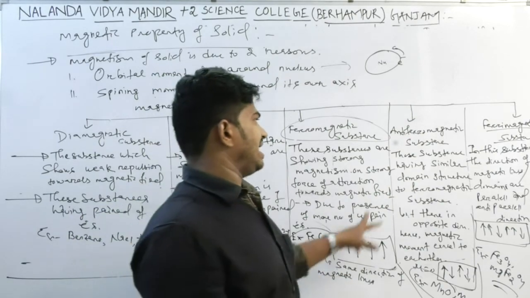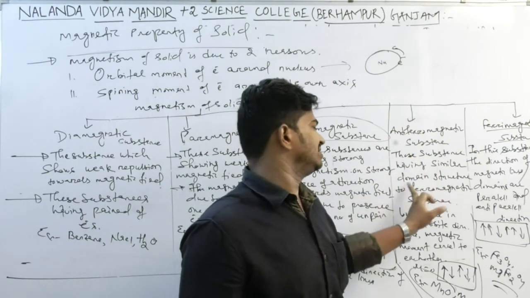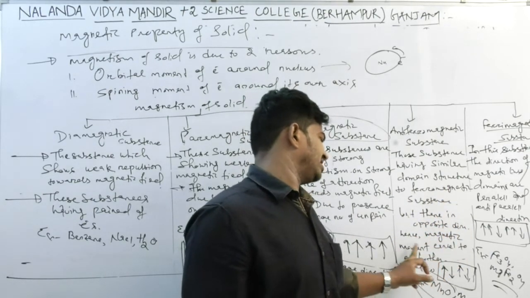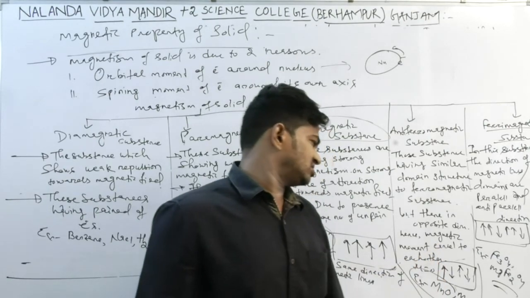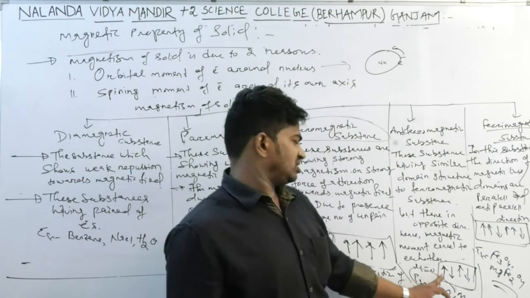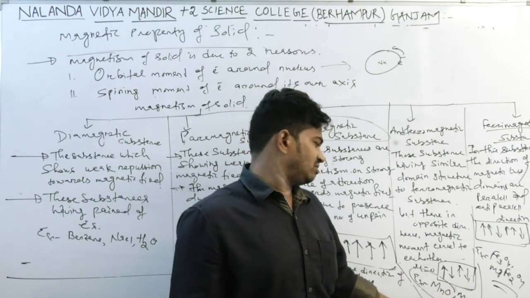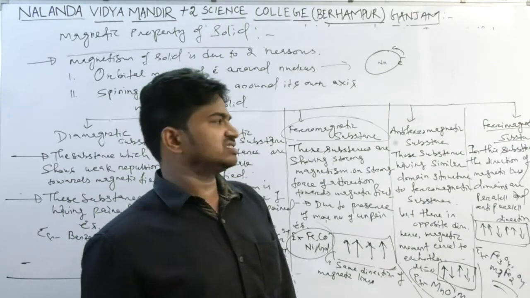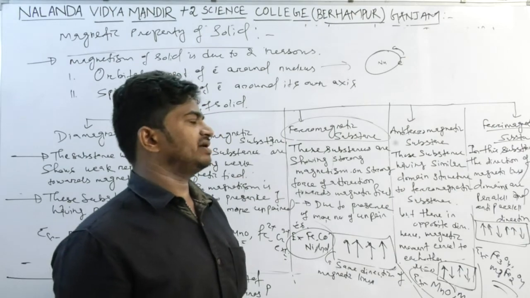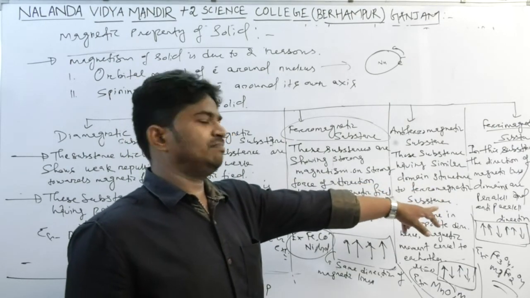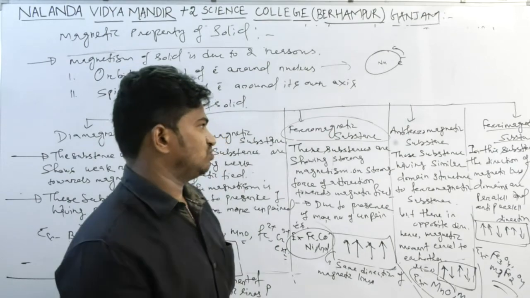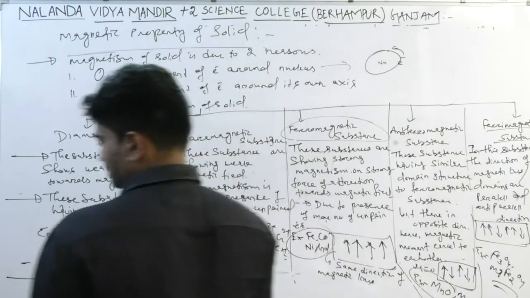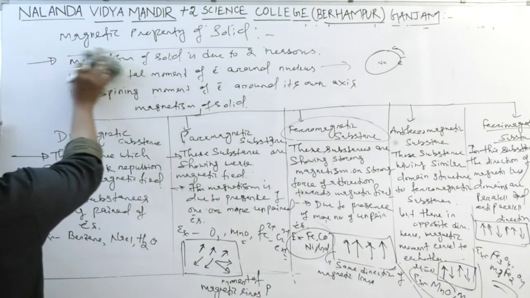Antiferromagnetic substances have a domain structure similar to ferromagnetic substances, but in opposite directions, hence the magnetic moments cancel each other. So mu is equal to 0, and their magnetic lines are opposite to each other. Examples: manganese oxide and manganese dioxide. And the last one is ferrimagnetic substances, in which the magnetic lines are parallel and antiparallel.